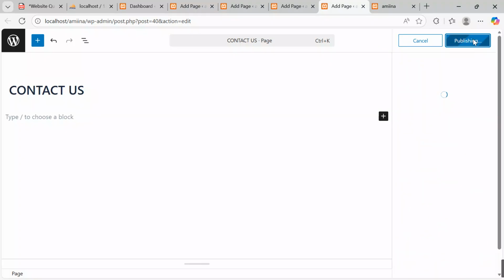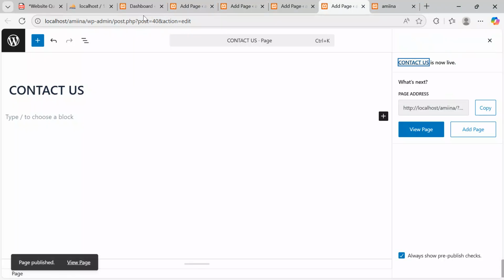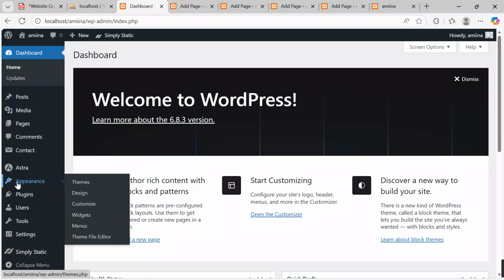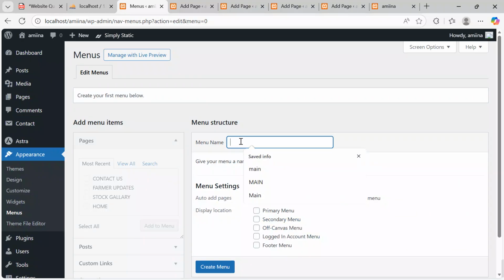So my pages are in shape and everything has been inserted for us to start using them. Now after creating my pages, I'll go back to dashboard, refresh a bit. After refreshing, we are now going to go and create a menu. So go to appearance over here, go access menus. Click menus. And then after clicking on menu, we are going to create a menu where we're going to put all these pages for easy access.